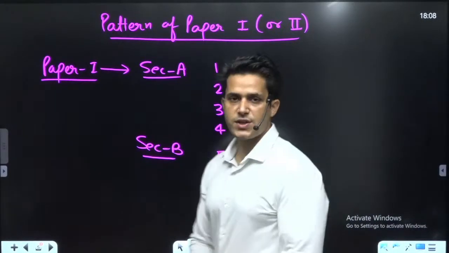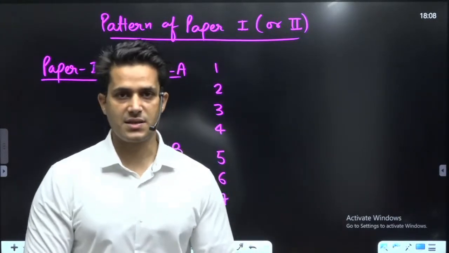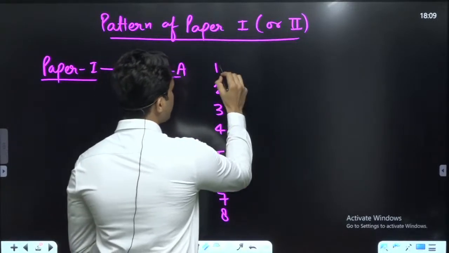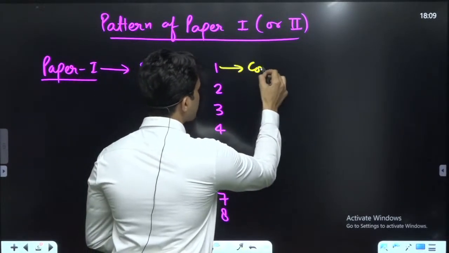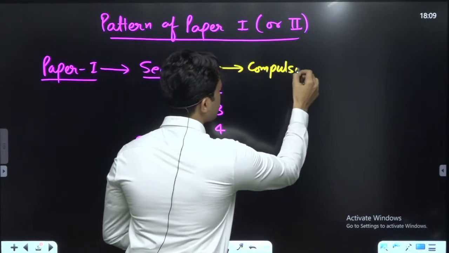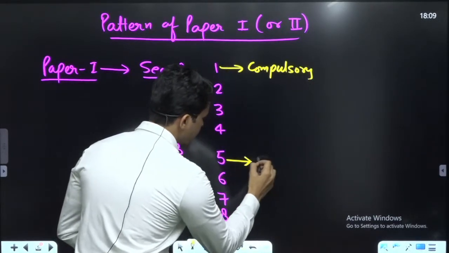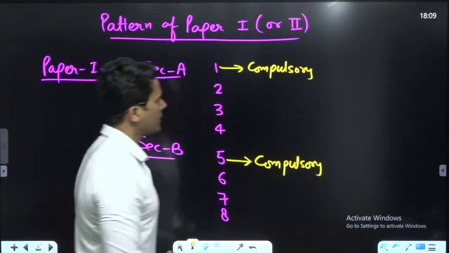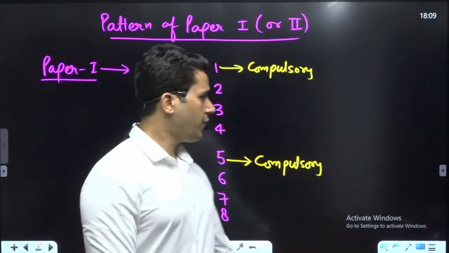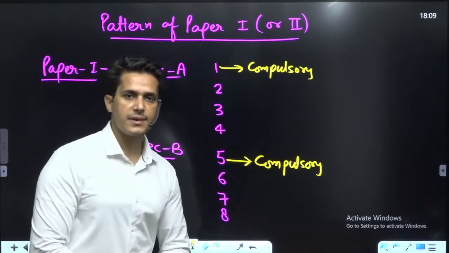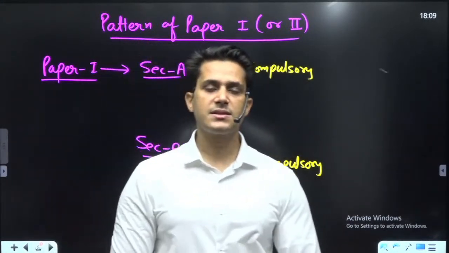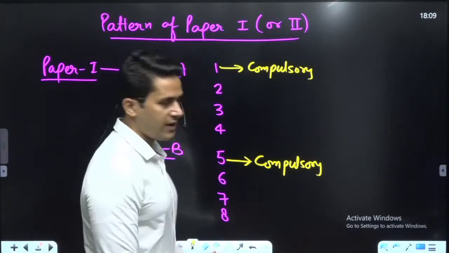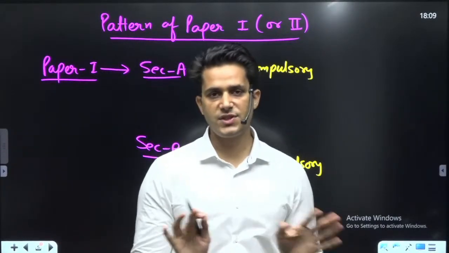In each section, the first question is compulsory. Number 1 thing is that the first question of each section is compulsory. It means if you are not solving question 1 and question 5, then your whole paper will not be checked.